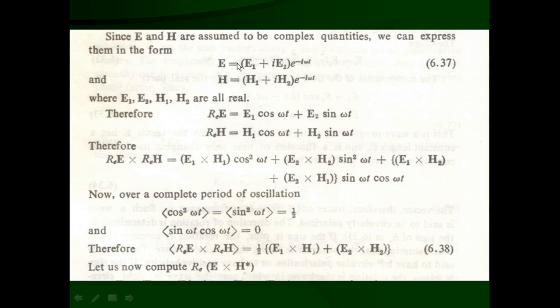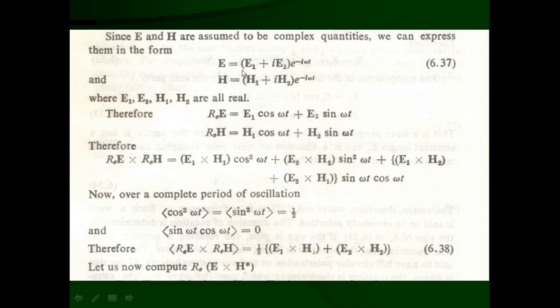So we can expand. We know that e raised to i theta is equal to cos theta plus i sin theta, and e raised to minus i theta is equal to cos theta minus i sin theta. We can substitute that here and find the real part of the electric field as well as the real part of the magnetic field.